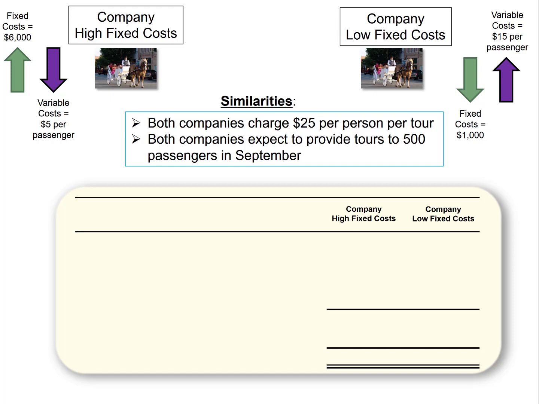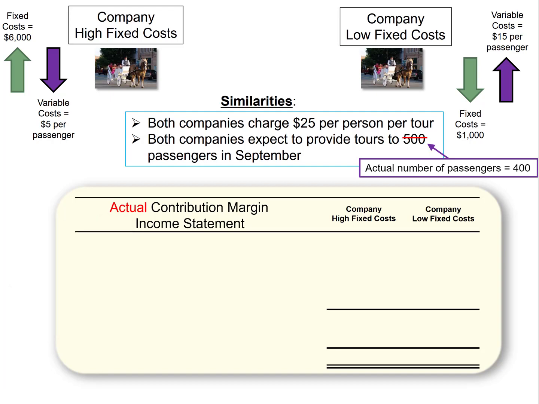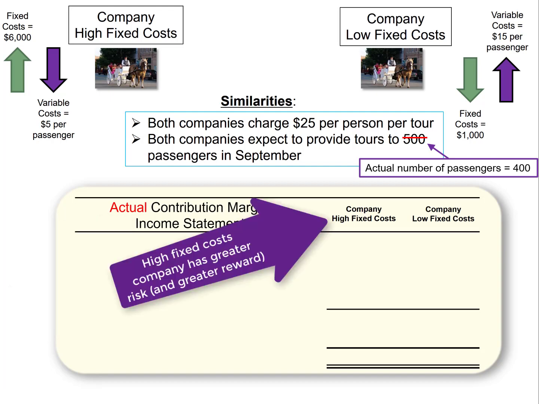Now, on the previous slide, I created an income statement based on what the companies expected. But in reality, bad weather set in for the month, and instead of 500 passengers, they actually had only 400 passengers. Now we'll do an actual contribution margin income statement. It's called actual because it's based on the amount of sales the company actually had. Now remember, the company with a higher fixed cost has greater risk. So when sales drop, their profit should drop more than for a company with low fixed costs. Let's see if that's what really happens.